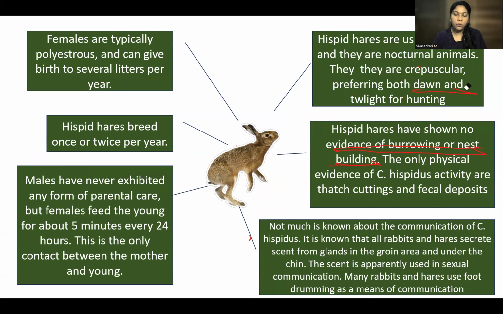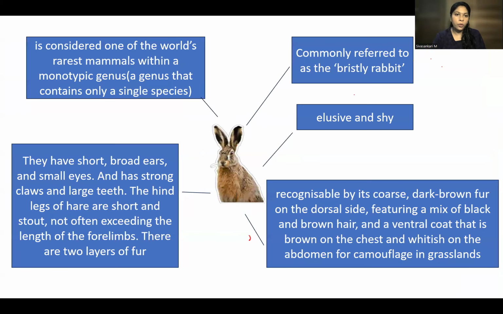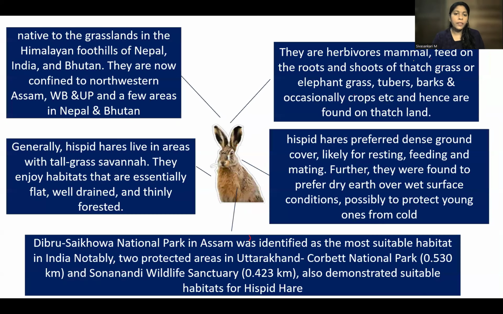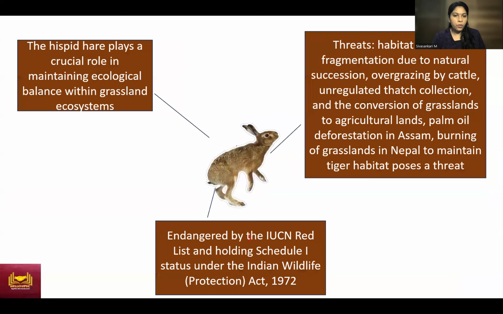If they are accidentally captured, one news report said the Hispid hare which was caught and put inside a cage committed suicide. I don't know whether it's true or not, but the newspaper has mentioned it. So that means they do not allow themselves to live in cages. Apart from this, these are the other points which we have to notice.